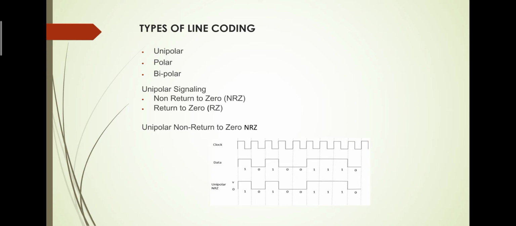The advantages of unipolar non-return to zero are: it is simple in nature, and a lesser bandwidth is required. The disadvantages of unipolar non-return to zero are: no error correction is done. Presence of low frequency components may cause signal droop. No clock is present. Loss of synchronization is likely to occur.